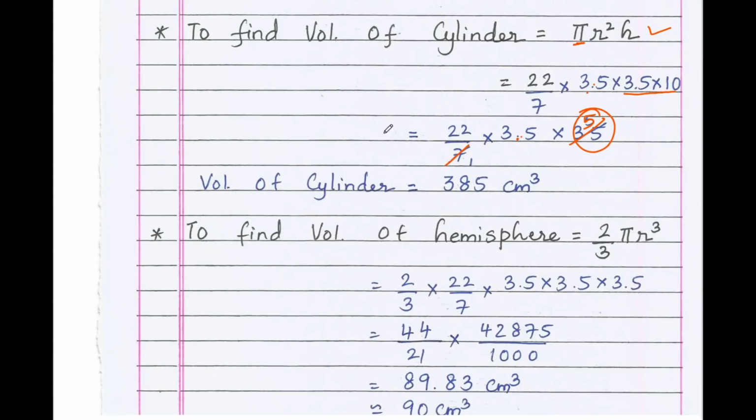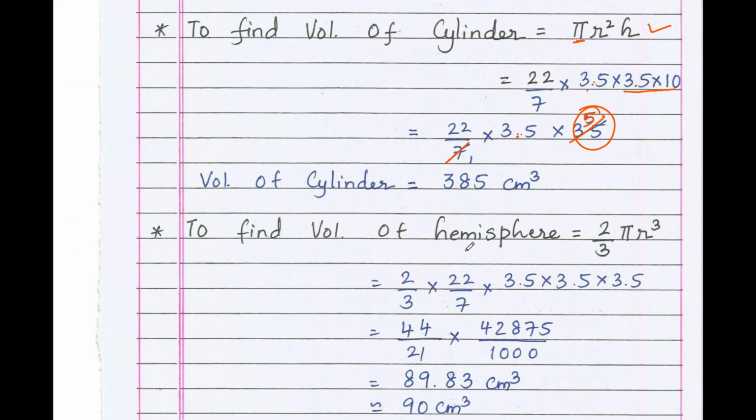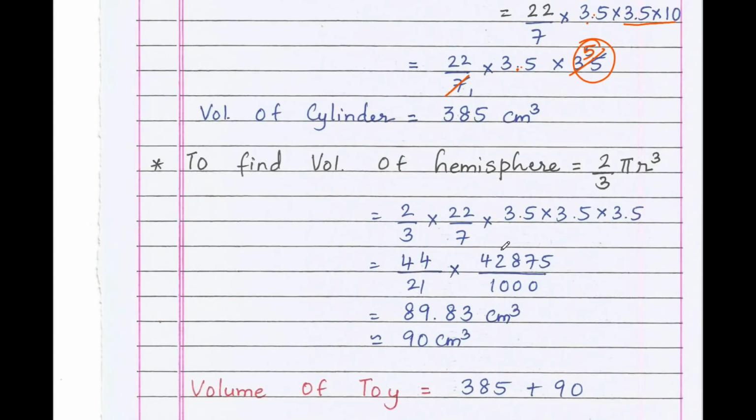To find out the volume of hemisphere, the volume of hemisphere is 2/3 pi r cube. Now 2/3 into pi value is 22/7 into 3.5 into 3.5 into 3.5. I have removed the decimal point and written it in the form of divided by 10 into 10 into 10 is 1000. 35 into 35 into 35 is 42,875. 2 into 22 is 44. 3 sevens are 21.